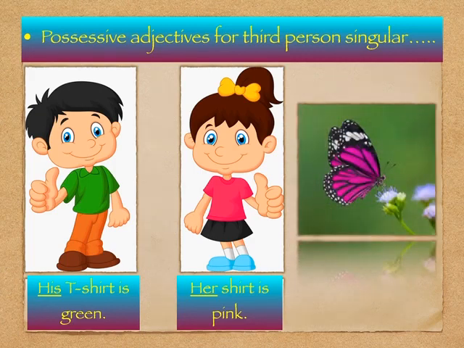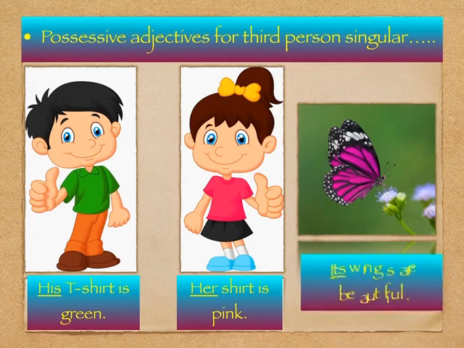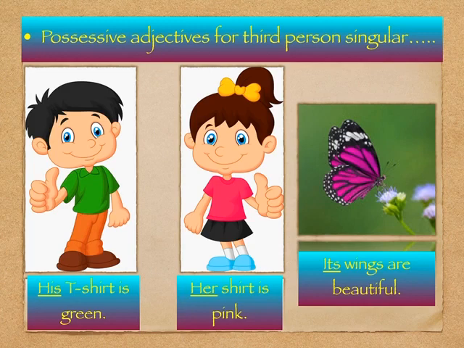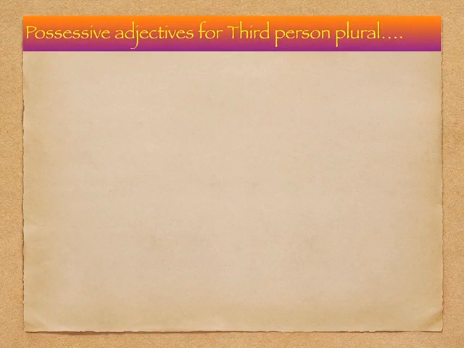Let's see the last image. It shows a beautiful butterfly. Its wings are beautiful. So here the word its shows the possession of the wings which belong to this butterfly, and so its is a possessive adjective used for third person singular neuter gender. Now let's see the possessive adjectives for third person plural.